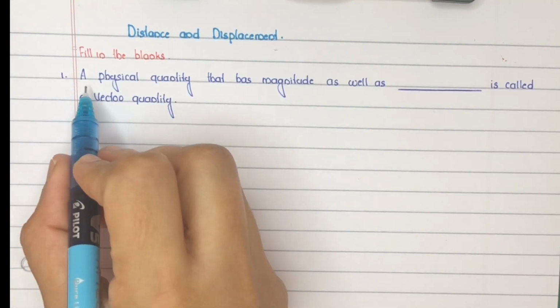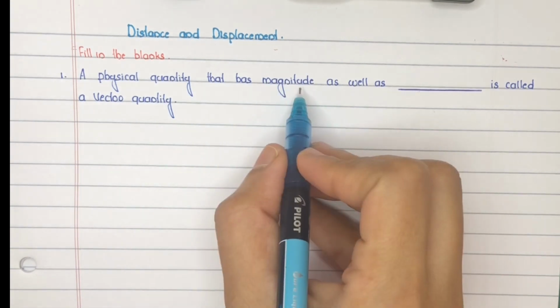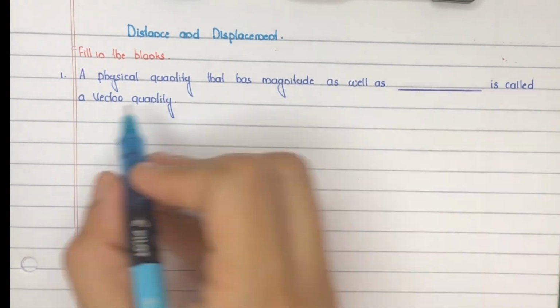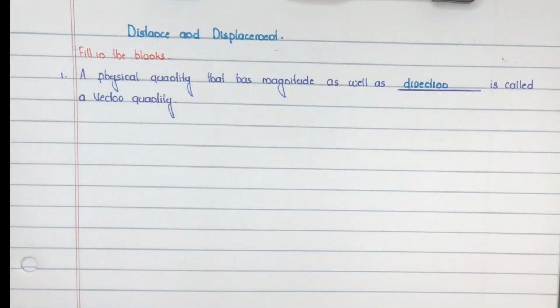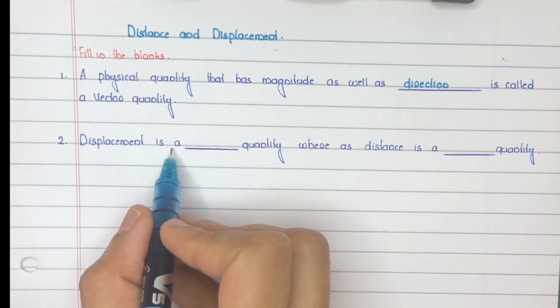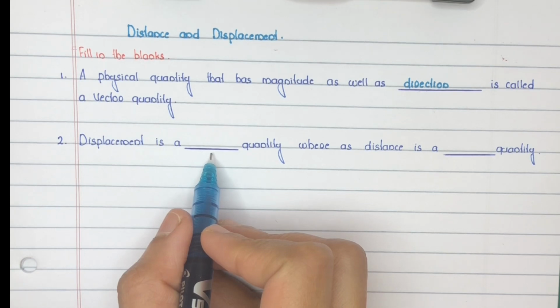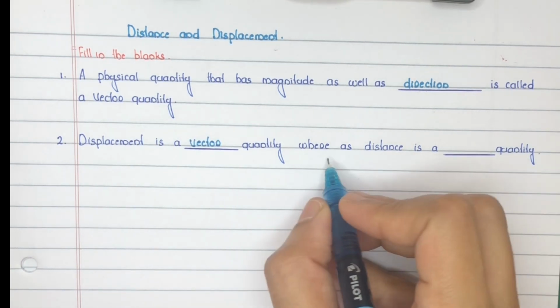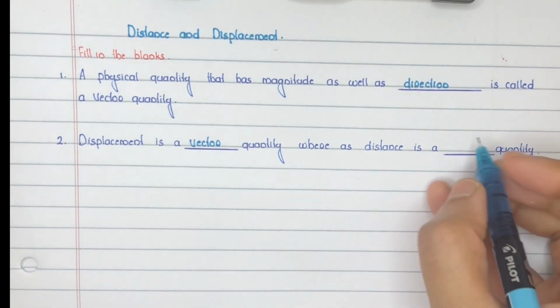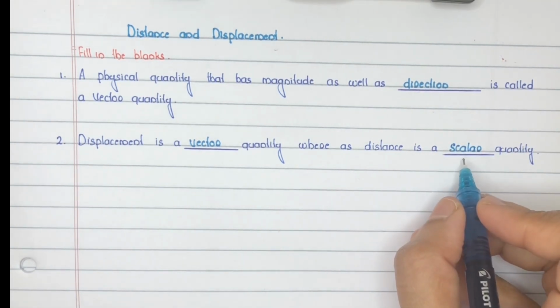Question number 1. A physical quantity that has magnitude as well as dash is called a vector quantity. Magnitude as well as direction. Question number 2. Displacement is a dash quantity. Displacement is a vector quantity as it has both magnitude and direction, whereas distance is a scalar quantity because it has only magnitude, not direction.